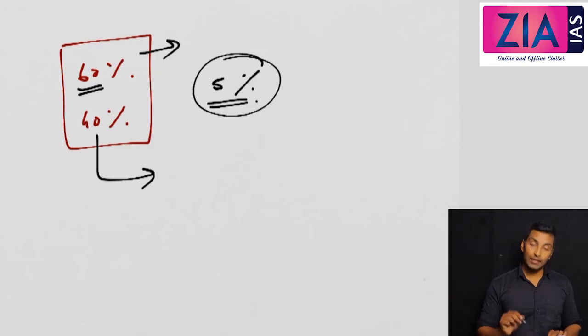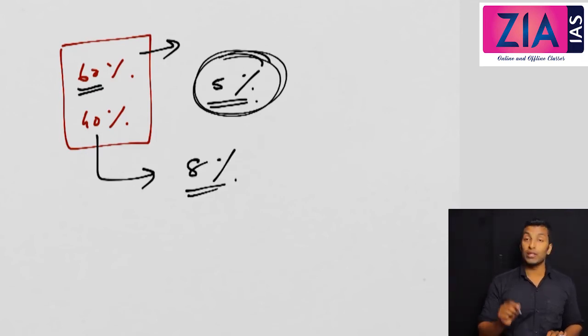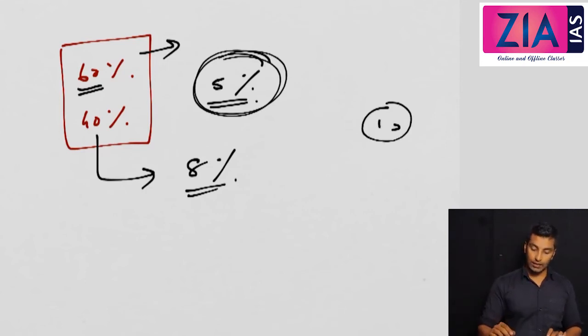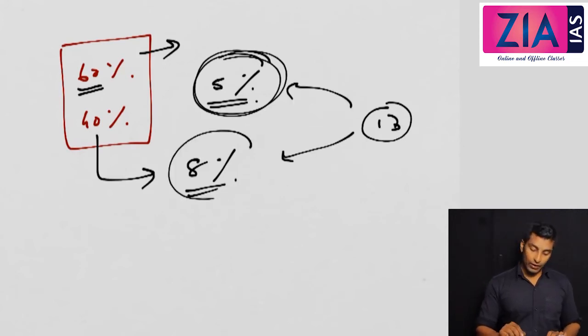But if you consider the Hindus or others, they have more voters than Muslims. So if 5 is voting, the Hindus may have 8%. Within the 40, they will get 8% of the total. So if a total of 13% voters are there, out of that 5 is here, 8 is here. So who will win the election?